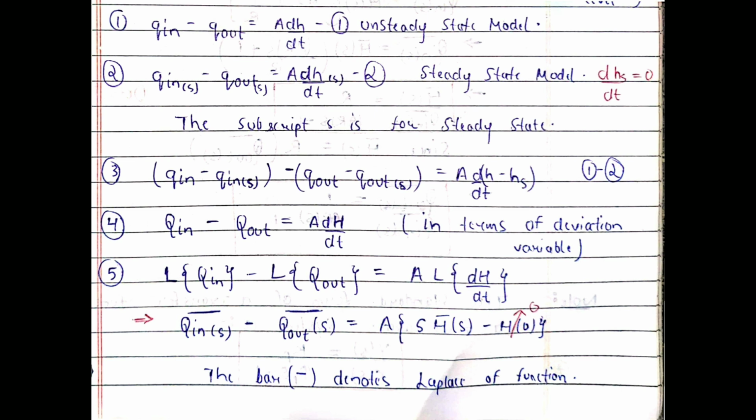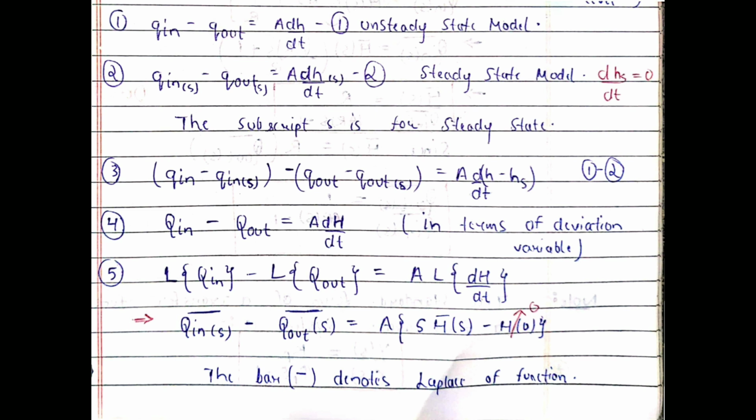Now we take the Laplace. For the sake of differentiating between the Laplace and the deviation variable, we are representing the Laplace with a bar sign above the variable. That means Q in bar s minus Q out bar s. And for the right side, we will use the formula for the Laplace of a differential, like A, and the Laplace of the differential would be s h bar s minus the value of the function at 0. This is just a formula, you can refer to any textbook.